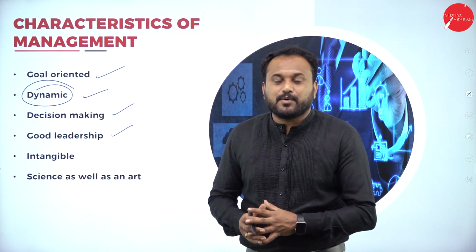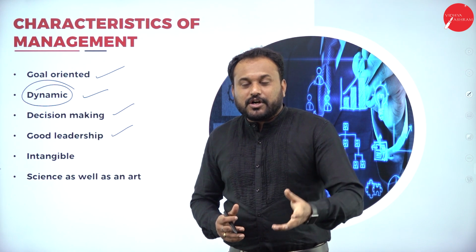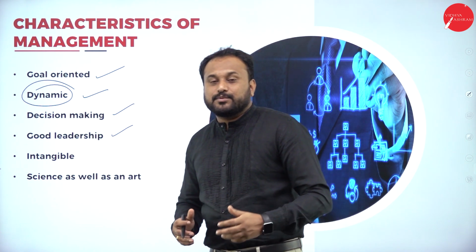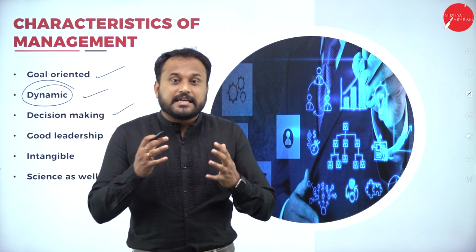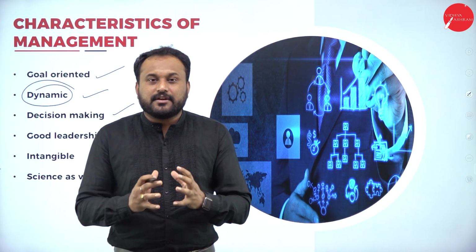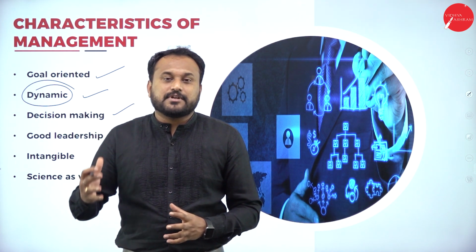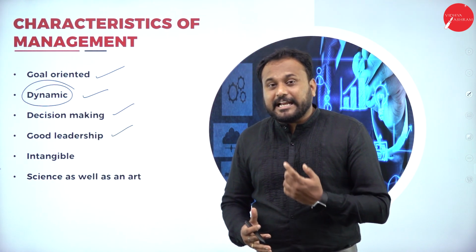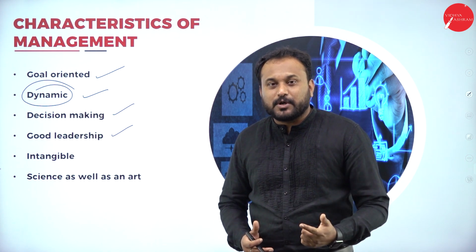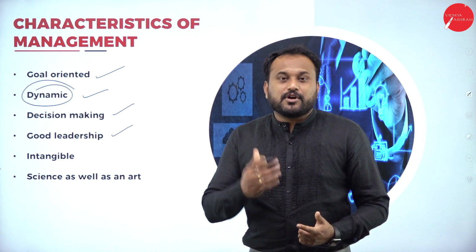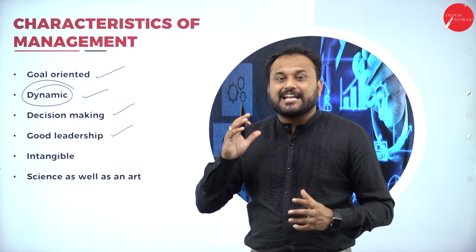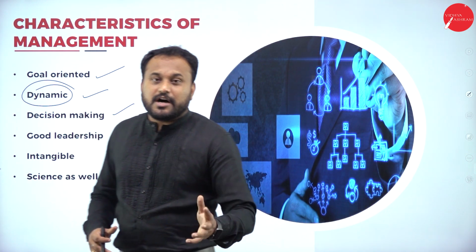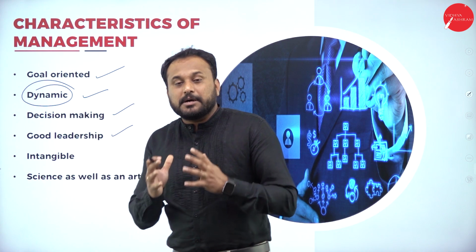Tim Cook was the COO of Apple, and he never knew that he would become something like that. He was working really hard in Apple, and after Steve Jobs' death, Tim Cook became the CEO of Apple. The reason is that the management was good. He was doing his work properly. They got to know that because of his disciplined way and his dynamic nature, they made him the CEO of Apple. It's all because of proper management.